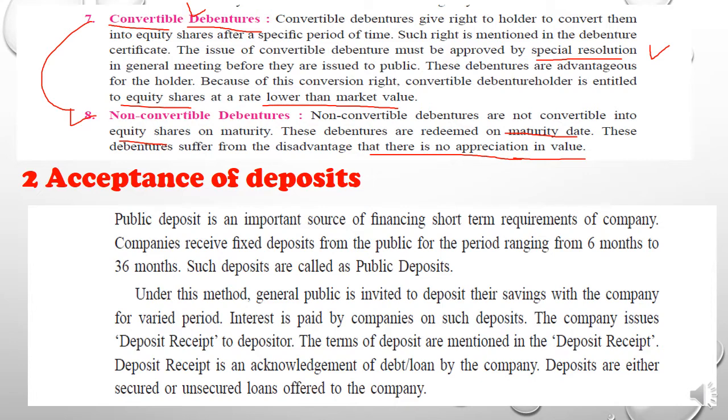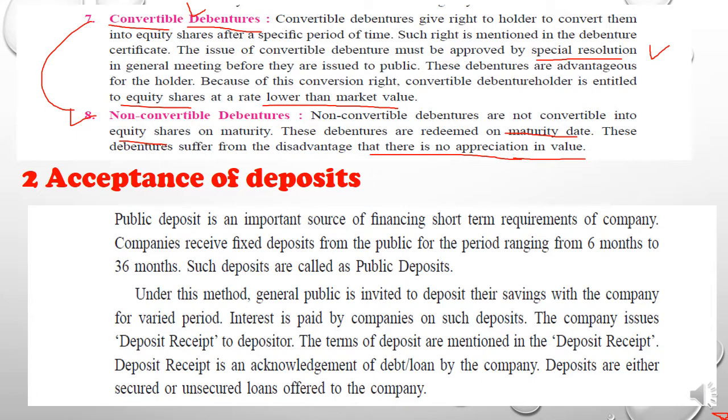Your parents keep some amount in the bank as an FD, and the bank provides the fixed deposit receipt to them. And if the FD is for 5 years, 3 years, 1 year, your parents go on the due date and take the deposit amount, or they can reinvest it again for a further future period. So likewise, a deposit is also kept with the company, and this is known as a company deposit.